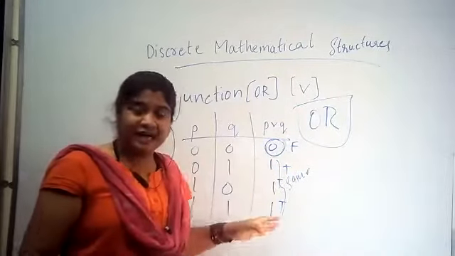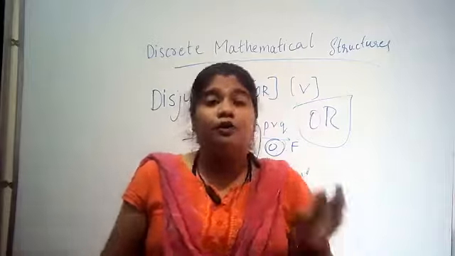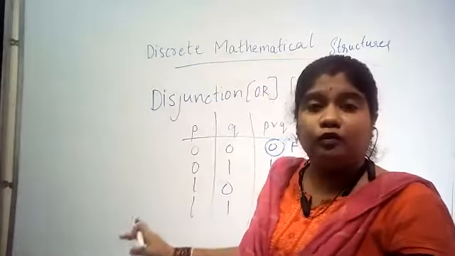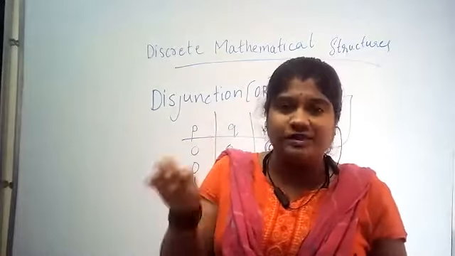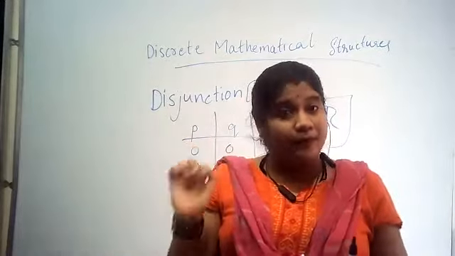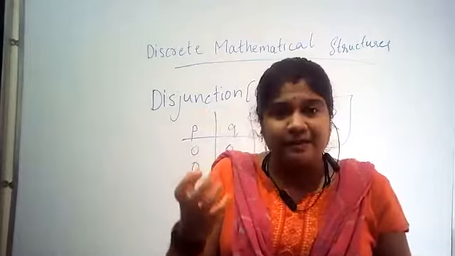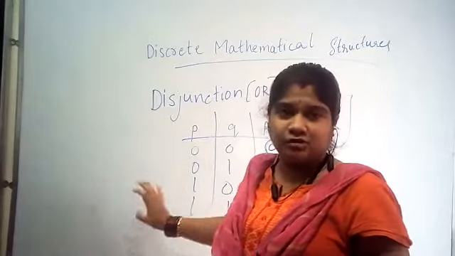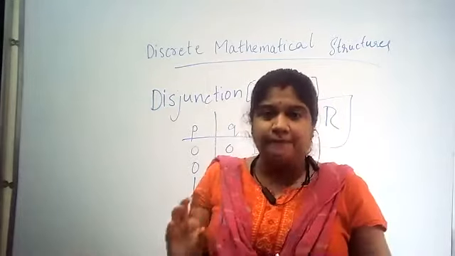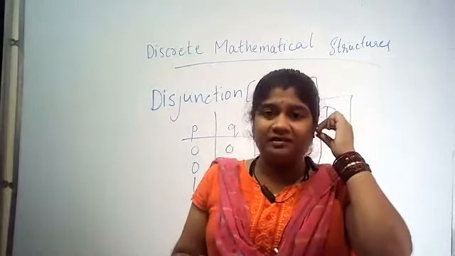Whereas in our discrete mathematical structures, along with the truth table we need to set an example statement. For example, √2 is a rational number, 3 is a prime number. We need to set examples like this and solve. If you just write the truth table, they won't give marks. Examples, we need to give with a statement.